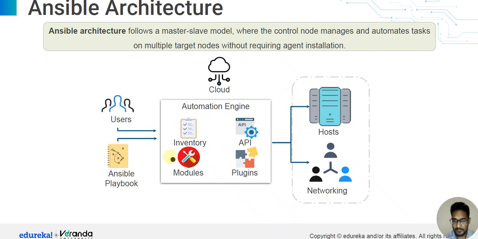This is networking. The user uses an Ansible playbook to configure the automation engine, inventory, API, modules, and plugins to support the host server, and this works with networking for any issue. So check the server. So this is the Ansible architecture.